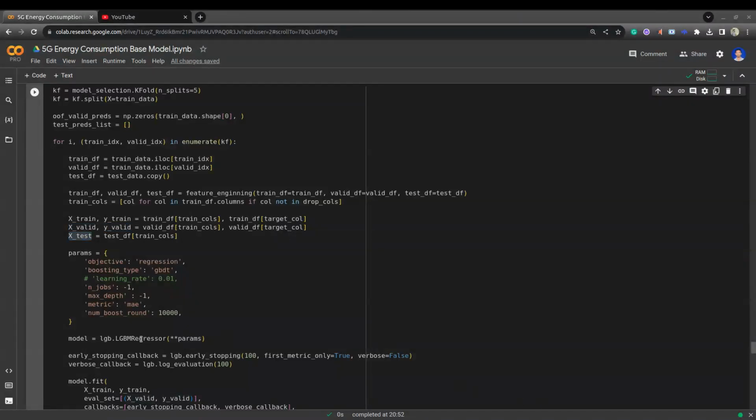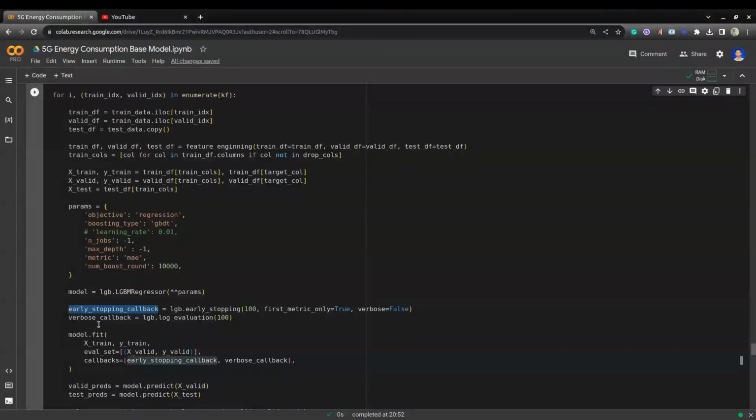To solve this problem, I'm using a LightGBM regressor. So here are the training parameters I'm passing. First, objective as regression and boosting type as gradient boosting decision tree. Number of jobs -1, max depth -1, and the metric I am passing is mean absolute error, the competition metric. Number of boosting rounds is 10k. Then I pass the parameters to the LightGBM regressor.